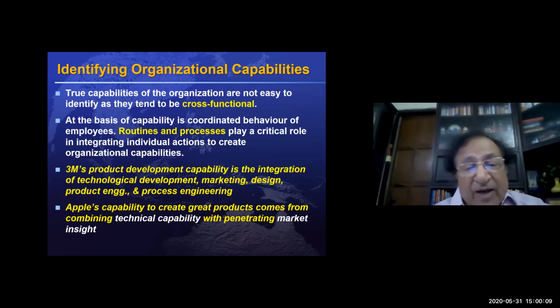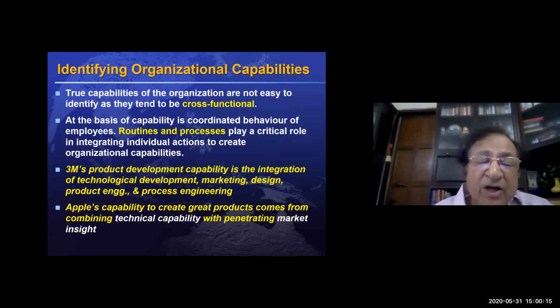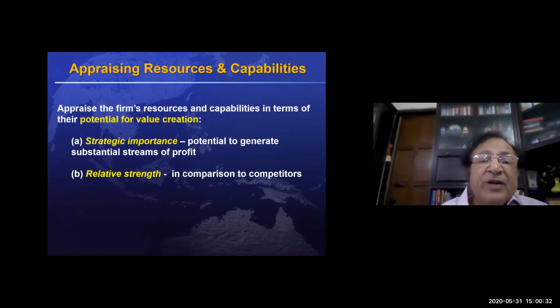For example, 3M's product development capability is something which not many people have been able to copy. Similarly with Apple. Apple has a great technological capability as well as the market insight which they have. And this capability has not been copied by various other people.